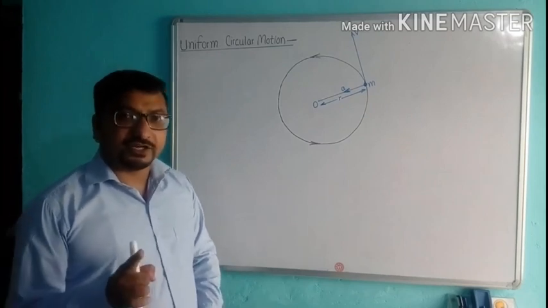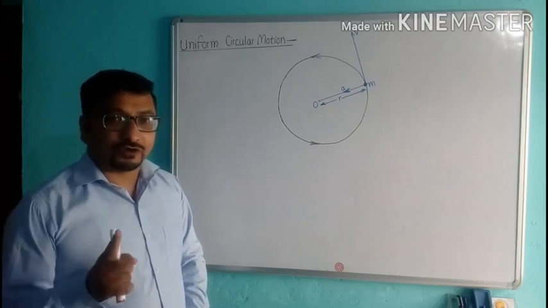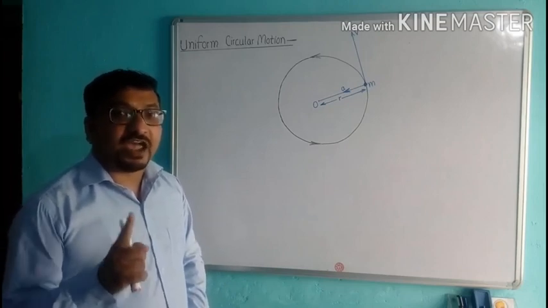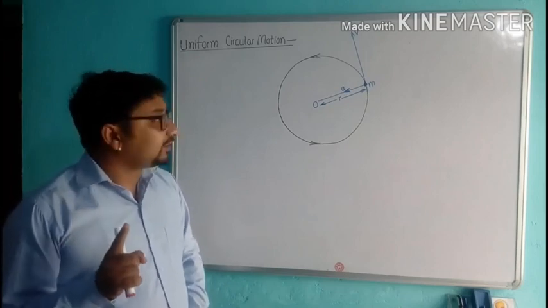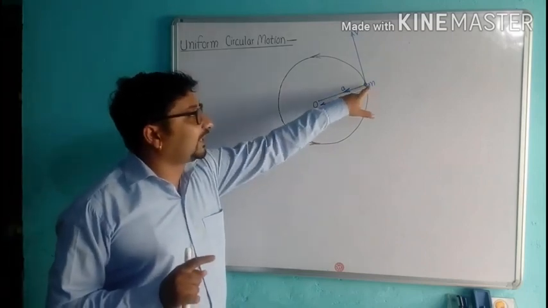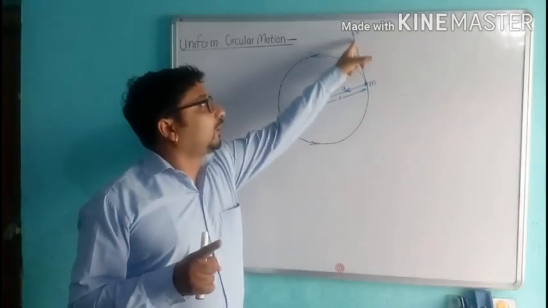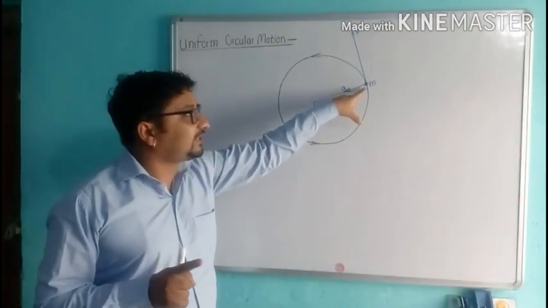But the direction of velocity changes at every point. Suppose the object is here, then the direction of velocity will be along the tangent at that point.